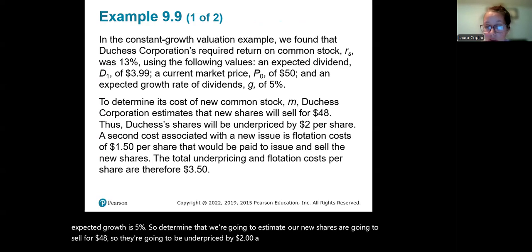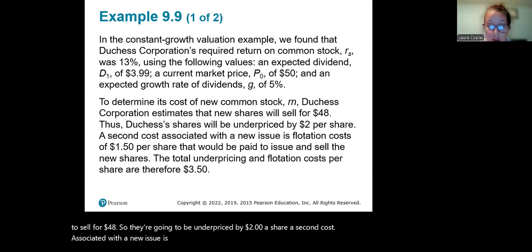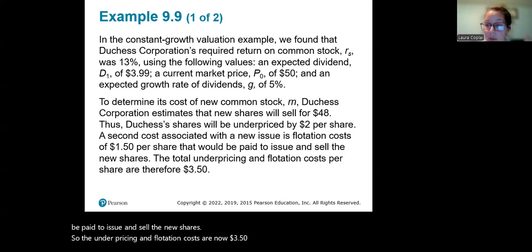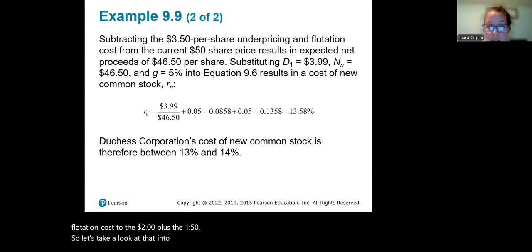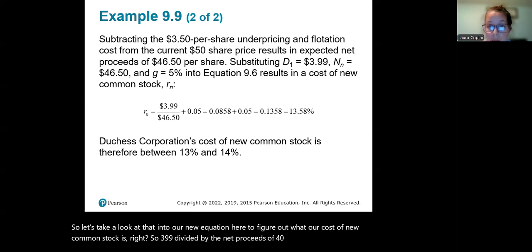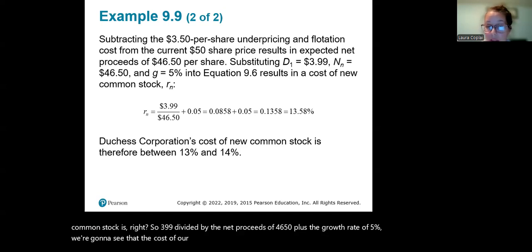A second cost associated with a new issue is those flotation costs, and those are at $1.50 a share. That would be paid to issue and sell the new shares. So the underpricing and flotation costs are now $3.50. You add the underpricing plus the flotation cost, so the $2 plus the $1.50. Let's take a look at that in our new equation to figure out what our cost of new common stock is. So $3.99 divided by the net proceeds of $46.50 plus the growth rate of 5%, we're going to see that the cost of our new common stock is between 13 and 14%, at 13.58%.